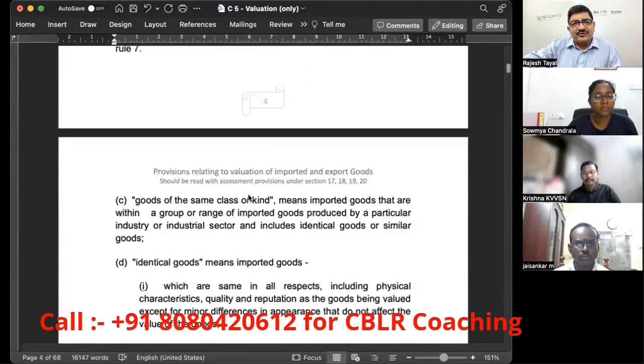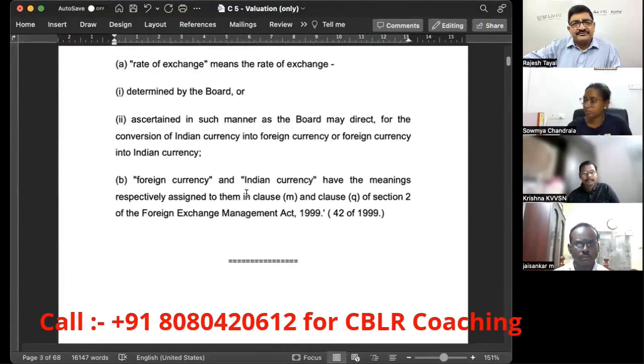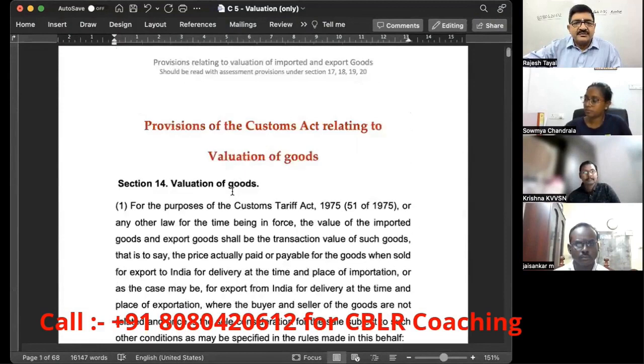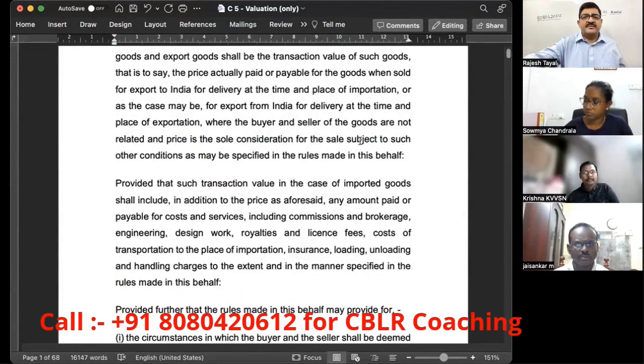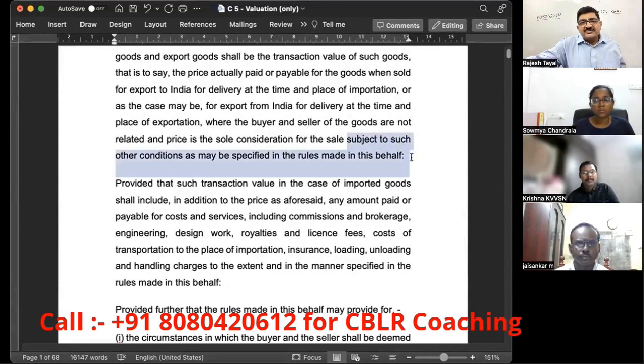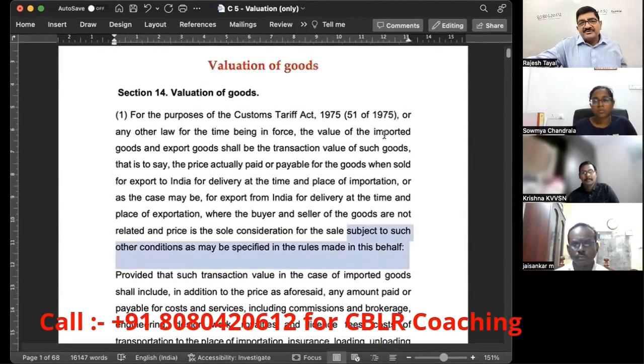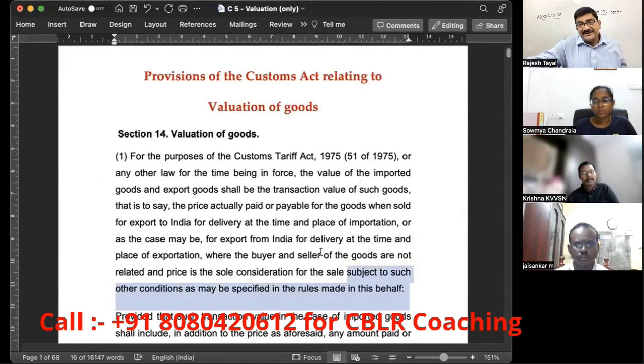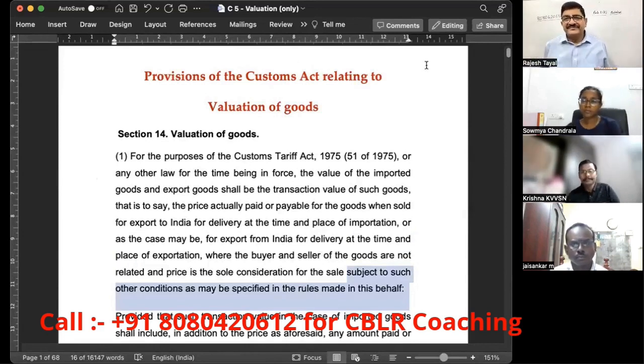I'll take you to section 14. Subject to such other conditions as may be specified in the rules made in this behalf. This is section 14, subsection 1. All the major conditions are specified in this only.